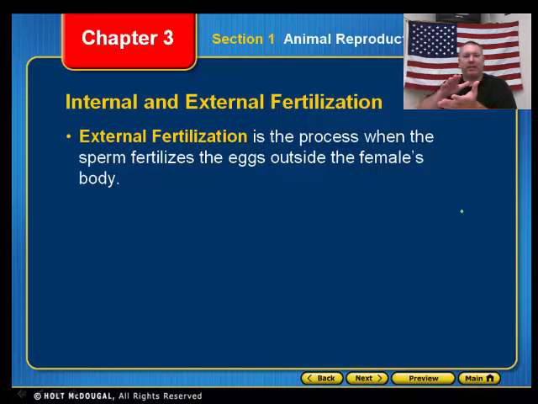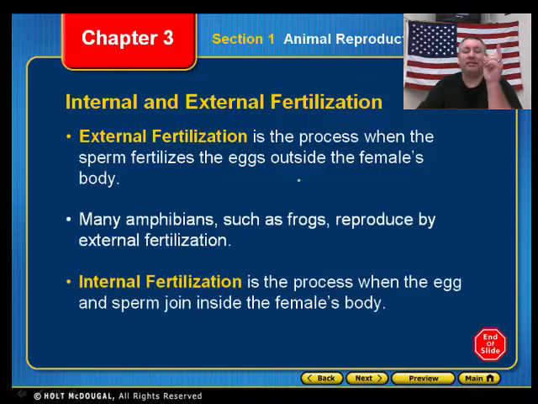Then the male will swim by and spread a whole bunch of sperm over top of those eggs, allowing those eggs to be fertilized that way. That's external fertilization. The key thing is they have to be in a moist, wet environment, because the sperm cells and egg cells, if they don't have liquid, are going to die off.